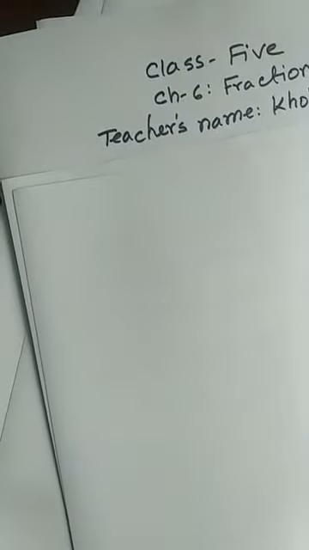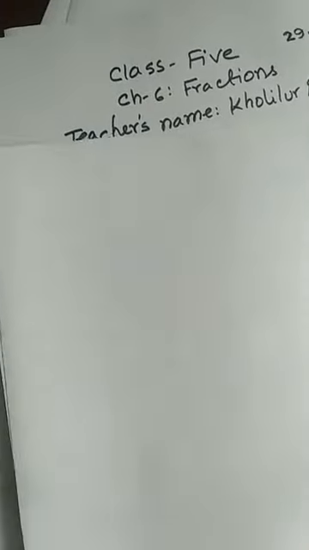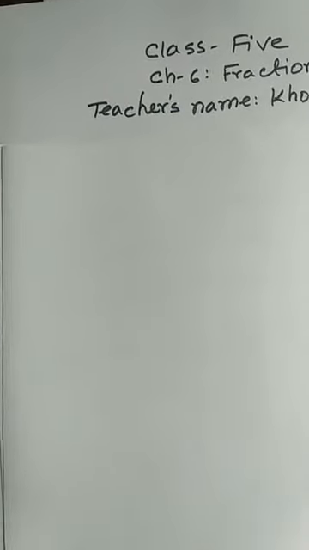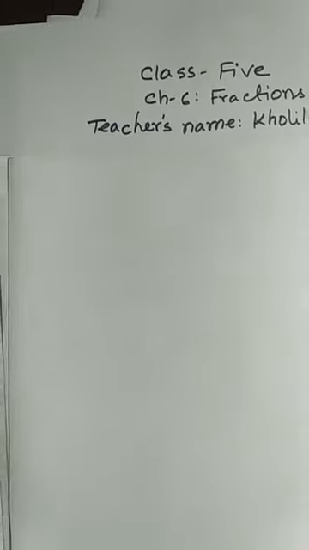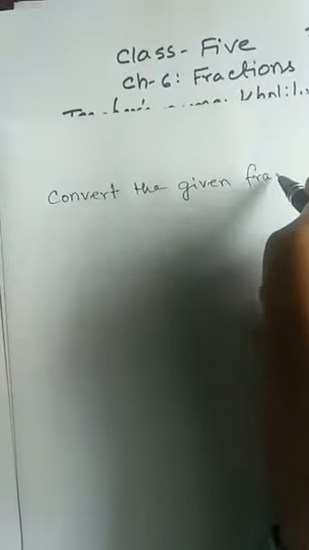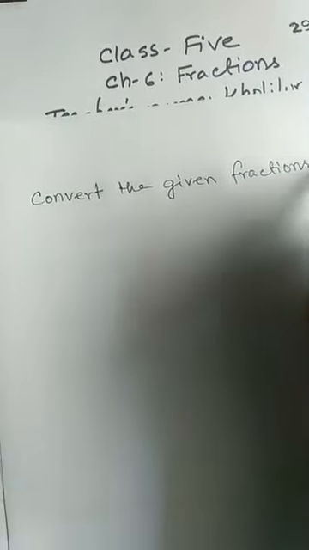Now, how will you convert the fractions with common denominator? How will I convert the fractions with common denominator? Okay, suppose that if I write convert the given fractions with common denominator.